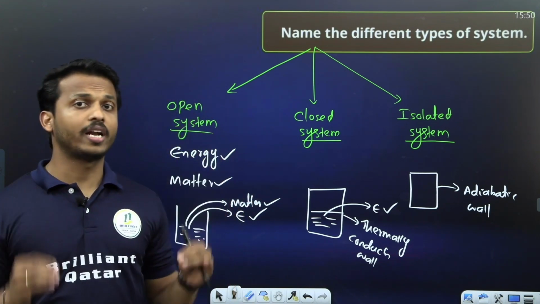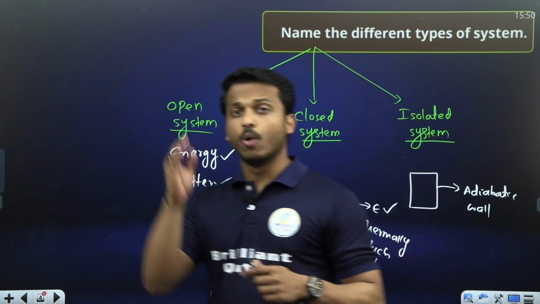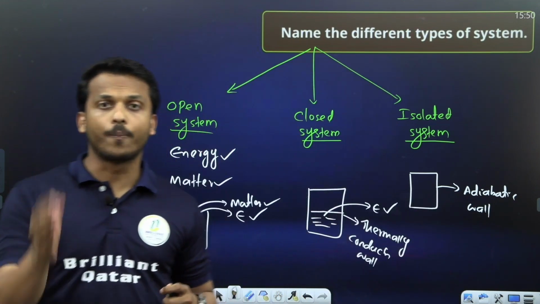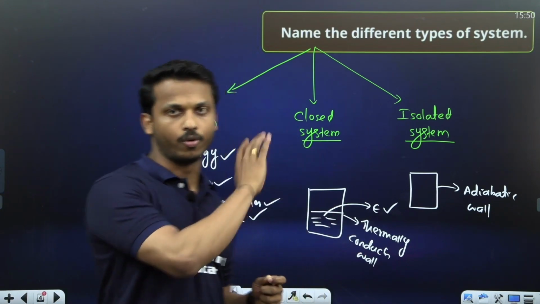So dear all, we studied two terms: what is system and what is surrounding. Now we studied what are the different types of system: open system, closed system, isolated system, with an example for each.